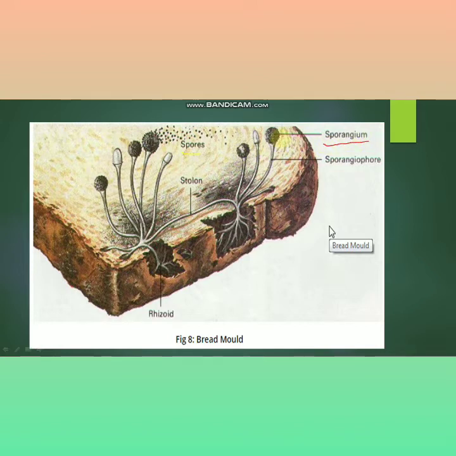When the sporangium bursts, very small dot-like structures, which are actually the spores, are spread out in the air and spread on the surface of the bread. This is the sporangiophore and this is the rhizoid. This is the common structure of the bread mold. You can see the structure of the fungus with the help of any magnifying glass or microscopic lens.